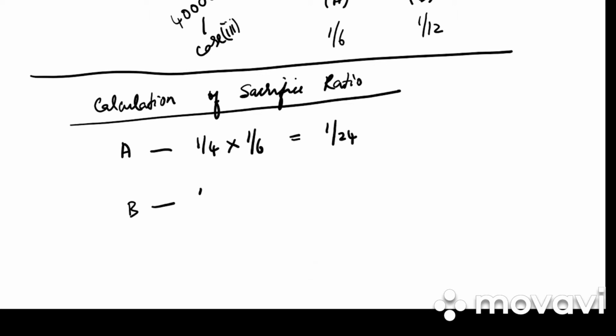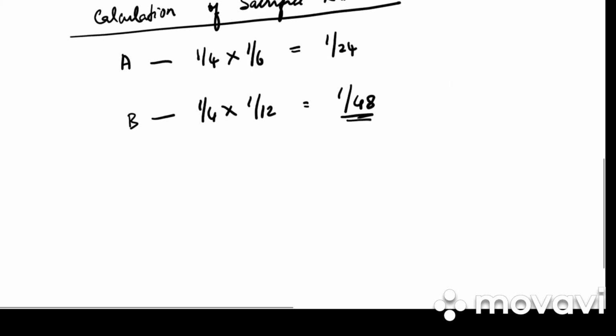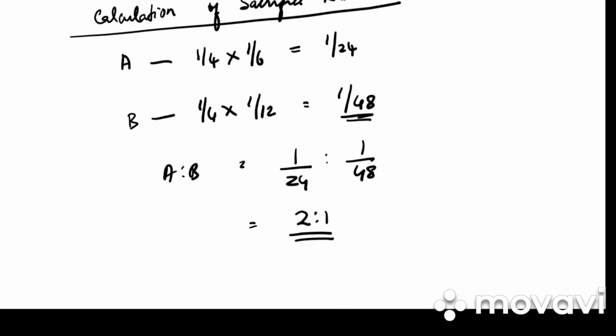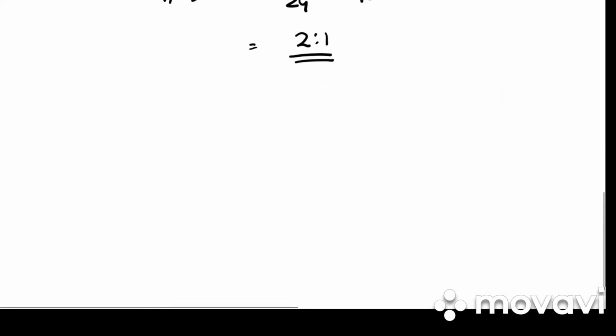So it is 1/24. How much does he get from B? 1/12. So it is 1/48. So A is to B, 1/24 is to 1/48. How much is the sacrifice ratio? 2:1. After we have found out the sacrifice ratio, the next step is to do the journal entries.